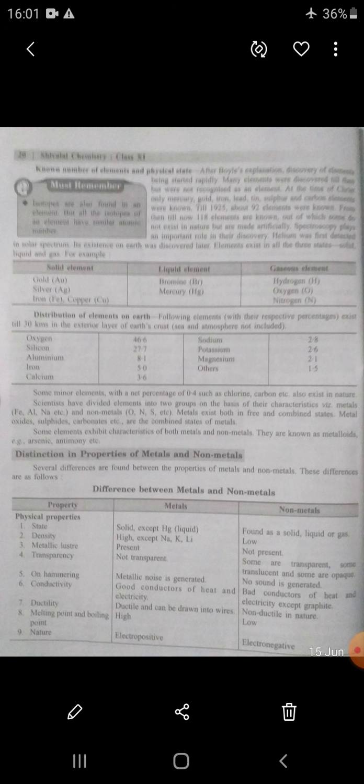They may be diatomic, means two atoms, triatomic, means three atoms, or polyatomic, means more than four atoms. Oxygen is diatomic, means found as O2. Sulfur molecules are octa or polyatomic, means in the state of S8 and S6.